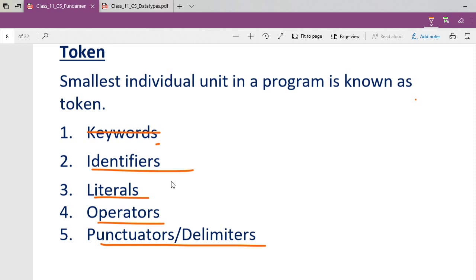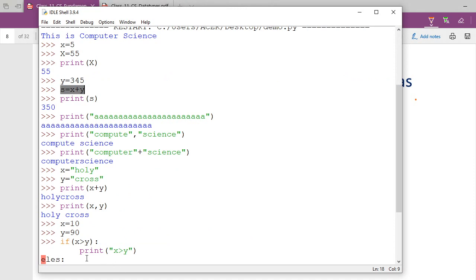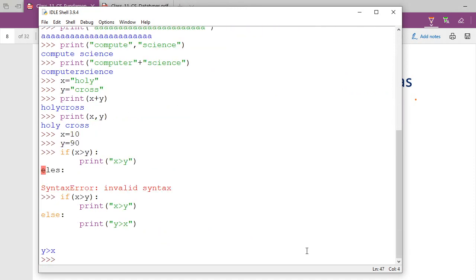Okay, keywords. As the name says, keyword. What is a keyword? Some sort of keys, strings, or words, commands, which are already reserved by Python, that is known as a keyword. You can't use them in your program. And why can't you use them?